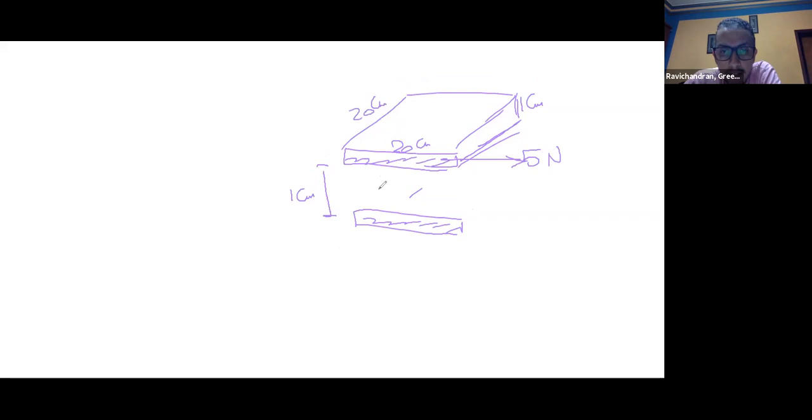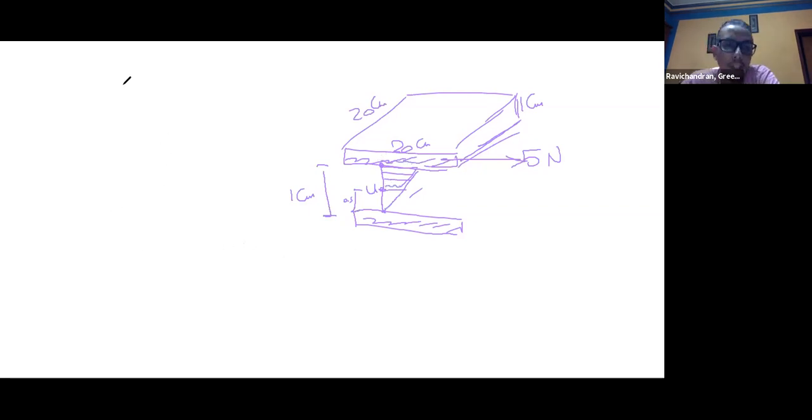The required is the velocity at 0.5 centimeter and 1 centimeter from the upper surface of the lower plate. So we measure from here 0.5 centimeter, and we measure from here 1 centimeter, which is in contact with the upper plate. The velocity profile is something like this, linear, assume linear. We need this velocity, and we need this velocity.